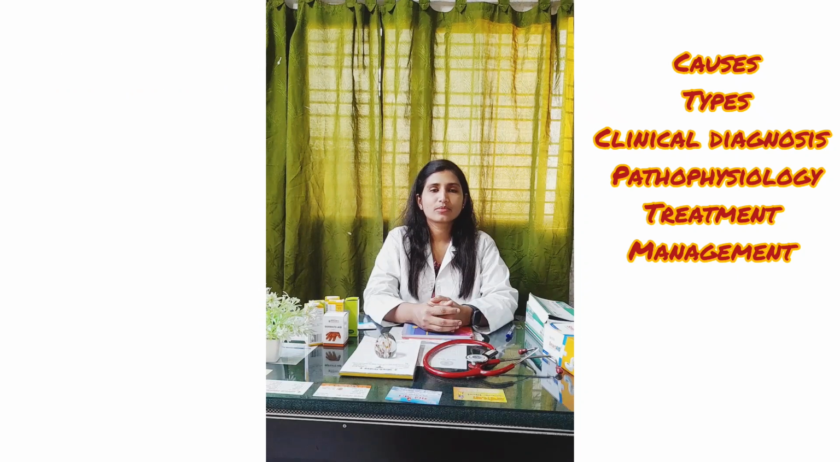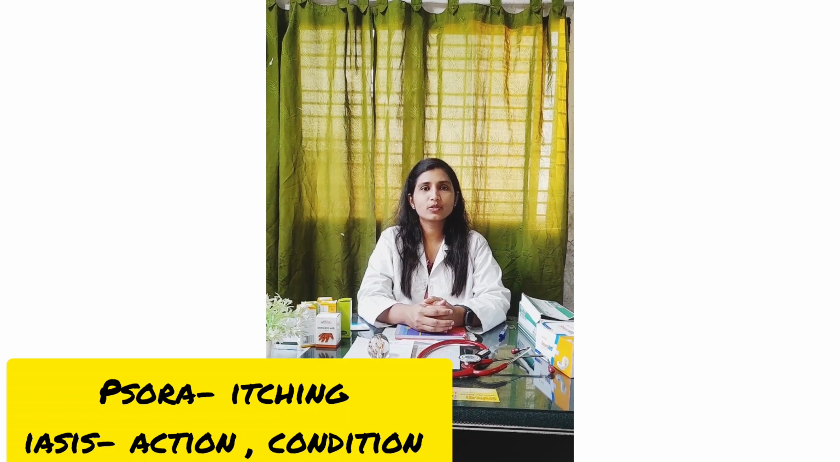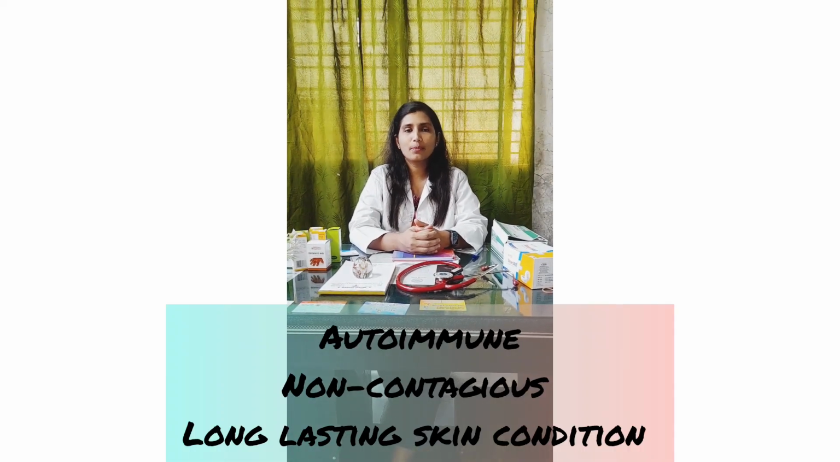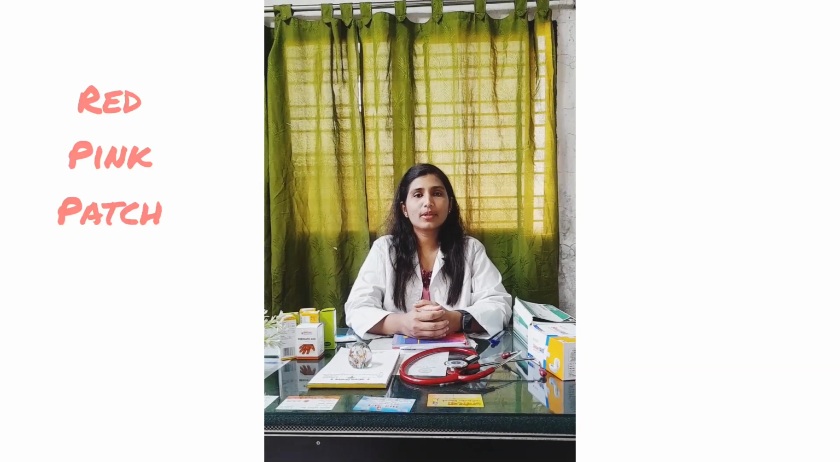Today I am going to share with you what is psoriasis, its causes, types, clinical diagnosis, treatment and management. Psoriasis originated from the Greek word meaning being itchy. Psora means itch and asis means condition. Psoriasis is a long-lasting, non-contagious autoimmune disease characterized by red, pink, patchy eruptions on the skin. It is also described as a chronic, proliferative, non-contagious, non-infectious skin disease which has genetic preponderance, that is, genetic origin.